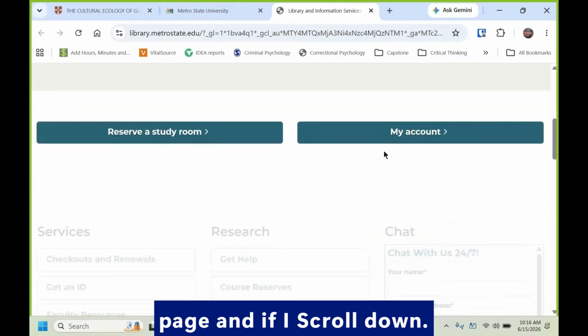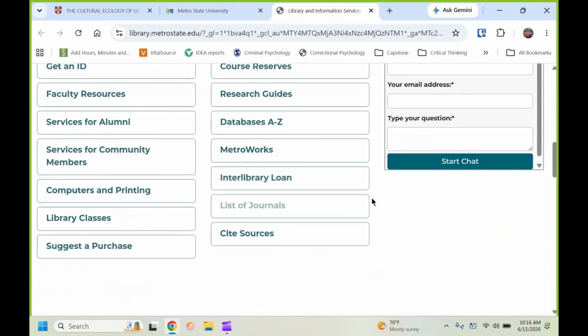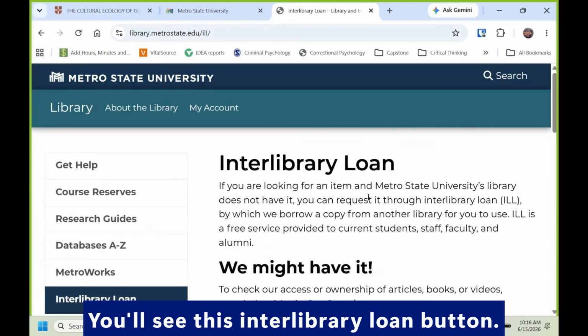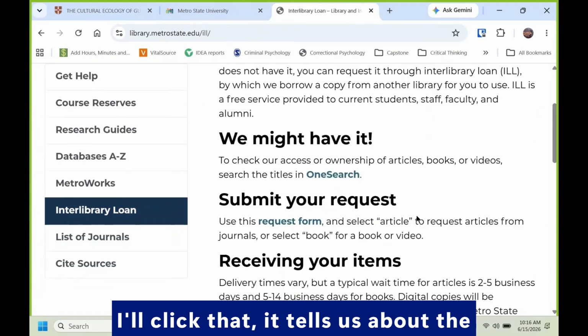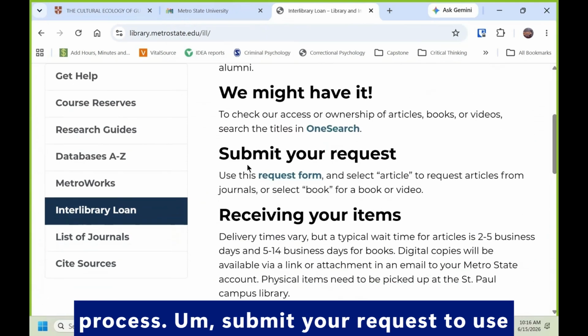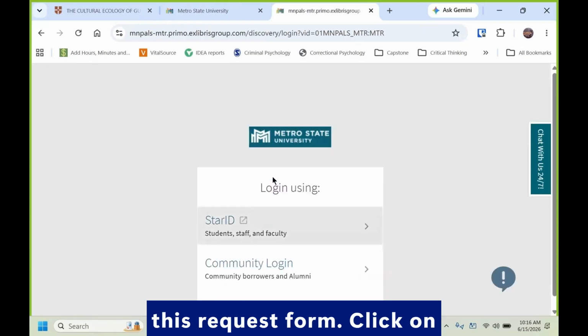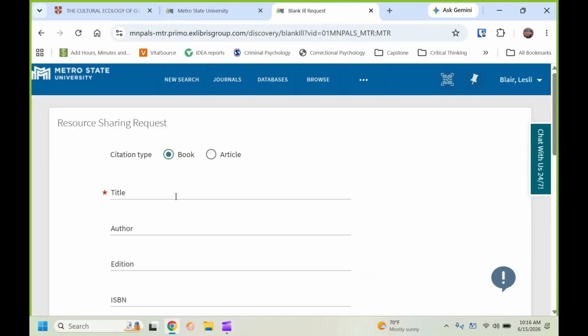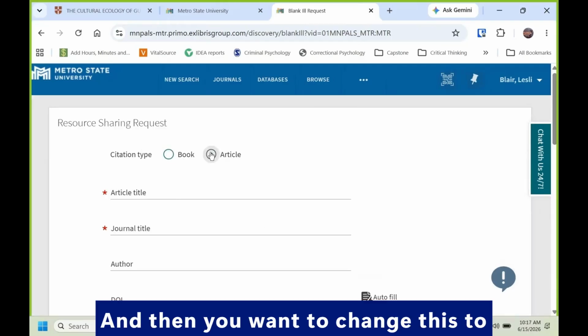And if I scroll down, you'll see this interlibrary loan button. I'll click that. It tells us about the process. Submit your request. Use this request form. Click on that. Log in with my star ID. And then you want to change this to article.